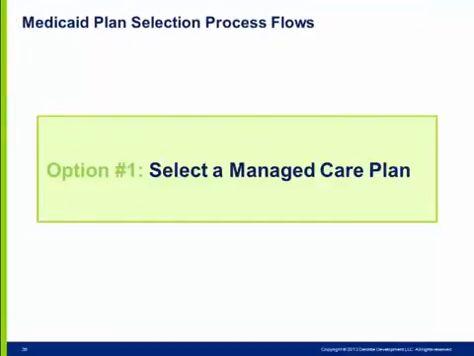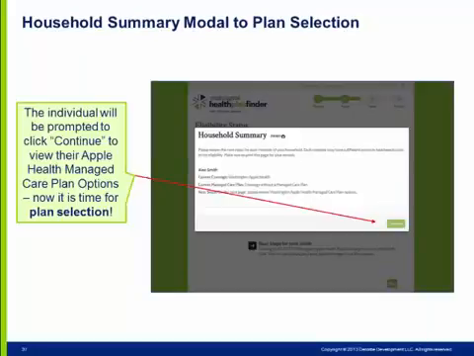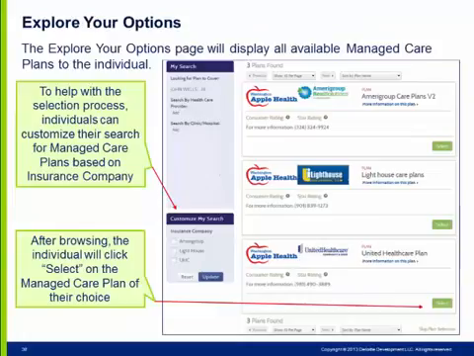Let's dive into option 1, selecting a managed care plan. Clicking Continue on the household summary will navigate the individual to their Explore Your Options screen to select a managed care plan. We'll refer often to the Explore Your Options screen as the EYO screen in today's presentation. On the EYO screen, they will see which managed care plans are available to them.